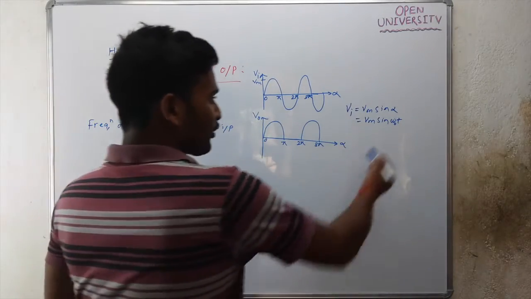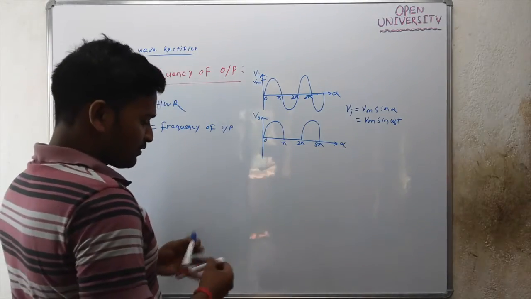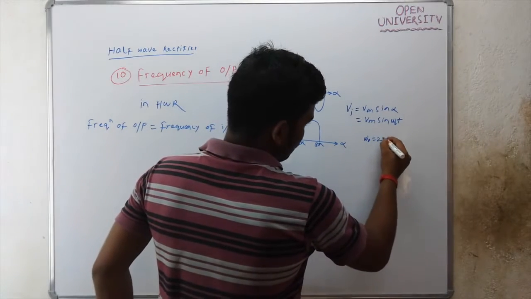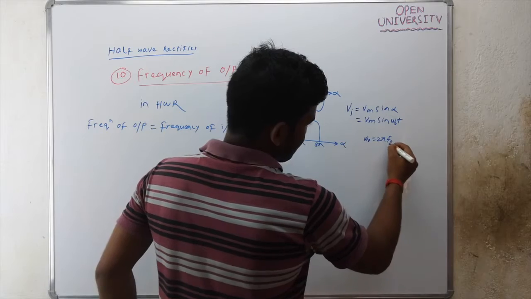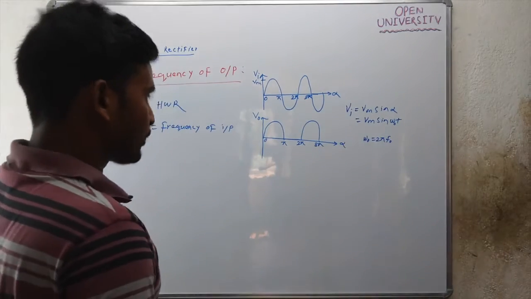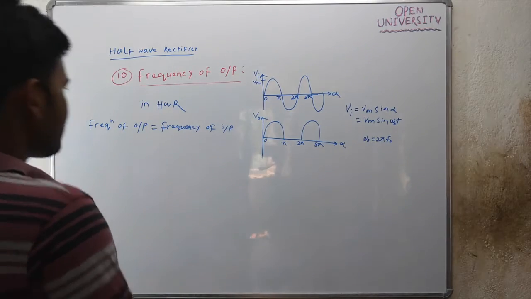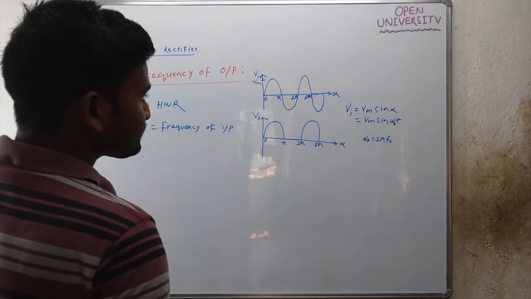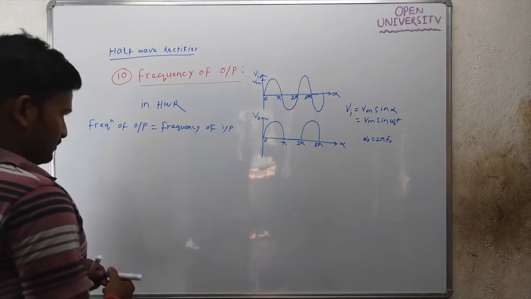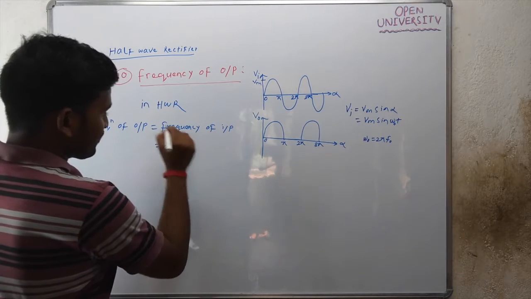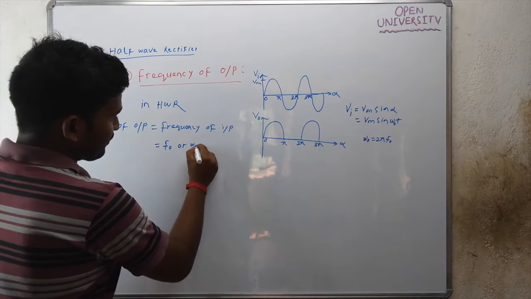It is particularly the angular frequency. What is omega naught? Omega naught equals 2 pi f naught. This f naught is the frequency and omega naught is the angular frequency. So the frequency of the output waveform is the same as the input frequency, which is f naught.